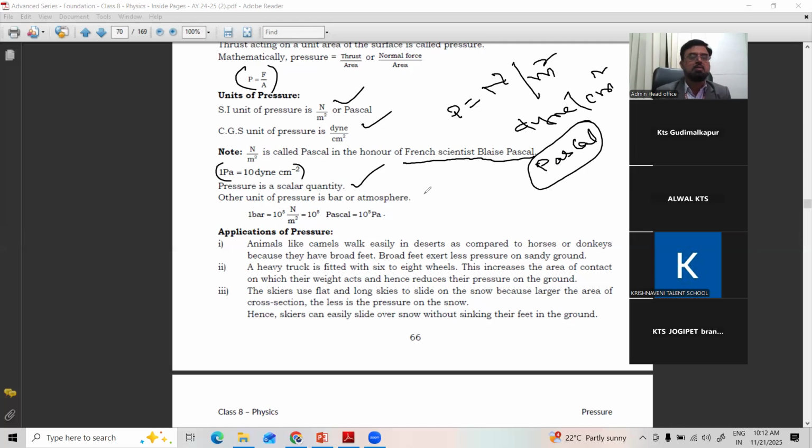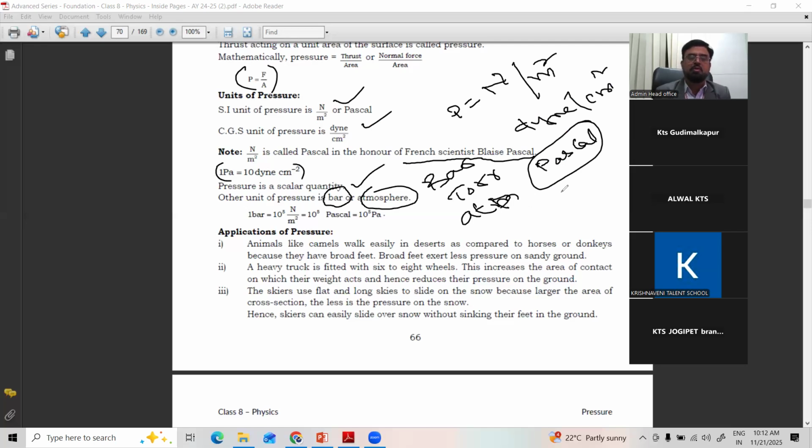Clear? Other units of pressure are bar, which is one unit, and atmospheric pressure, also one unit. We can learn later. And we have torr, also a unit. Torr, bar, ATM, atmospheric pressure.